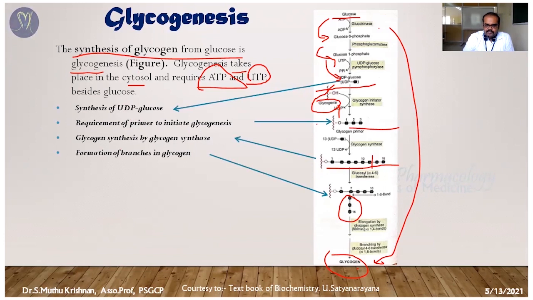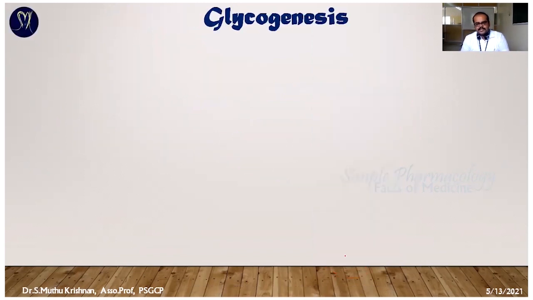The second is the primer, which comes and starts the function, because the primer initiates glycogen synthesis. Then in sequence, one by one, the glucose molecules attach with the primer, forming a long chain. This is called the glycogen synthesis process, with the help of the glycogen synthase enzyme. The fourth one is branching. The straight chain breaks into 2 chains, which are then arranged into branches. This happens in various sequences continuously, and finally it forms glycogen. In the next step we can see one by one what is happening exactly.